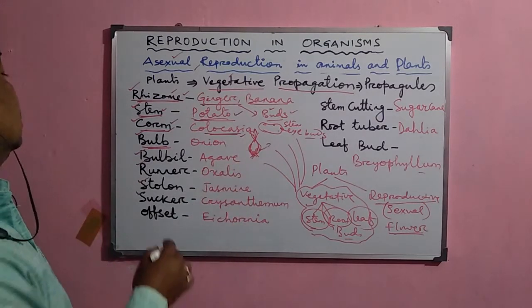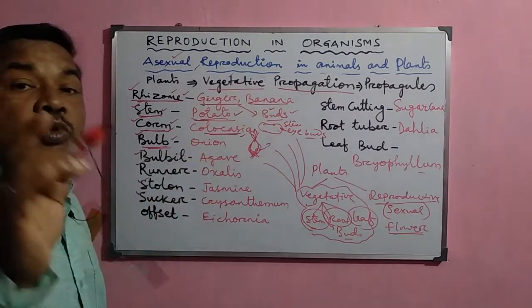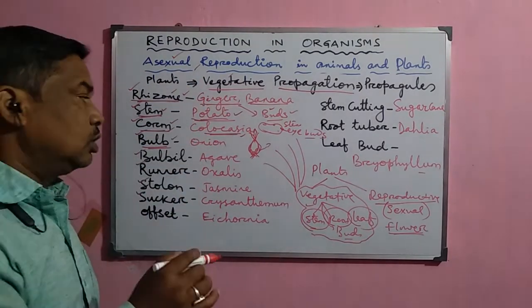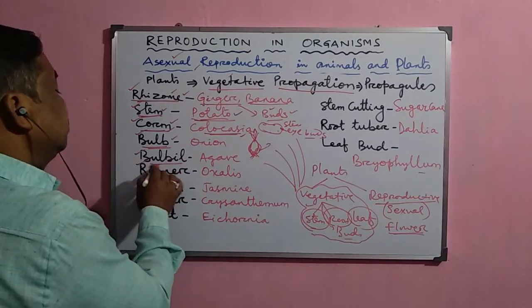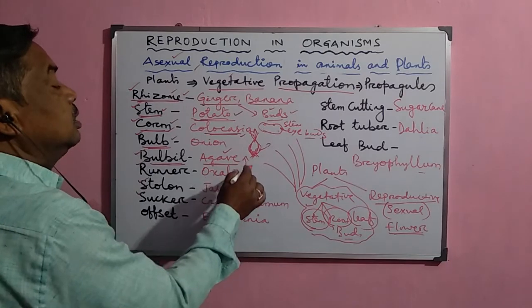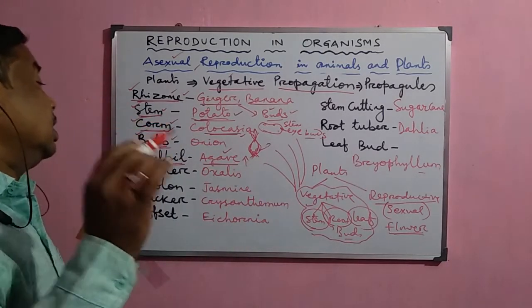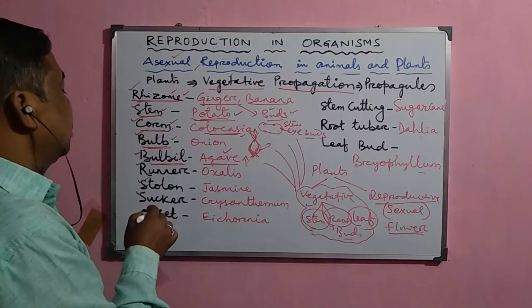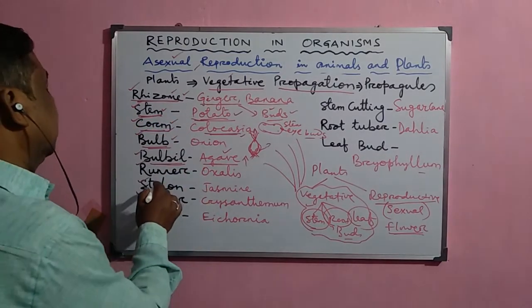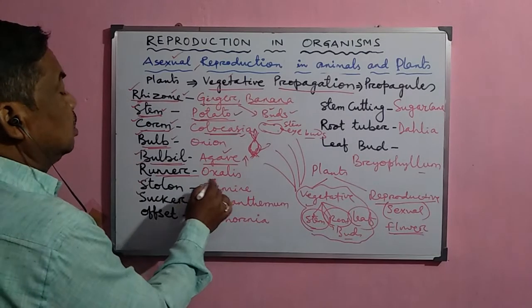So this is another propagule from which new plants develop in the asexual mode. Another is the bulbil, which is present in agave, and from the bulbil new plants develop in the asexual mode of reproduction.